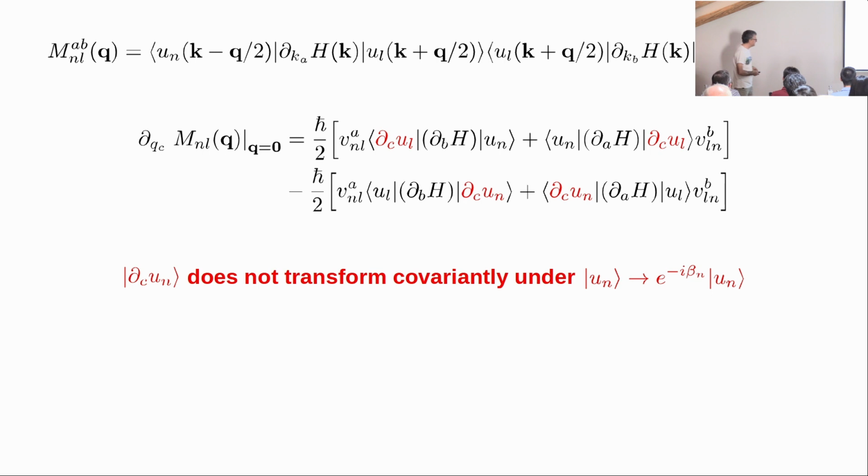And the problem is, when you transform a Bloch state like so, when you do a gauge transformation, the gradient of that Bloch state does not transform in the same way. So we say that it does not transform in a gauge covariant manner.